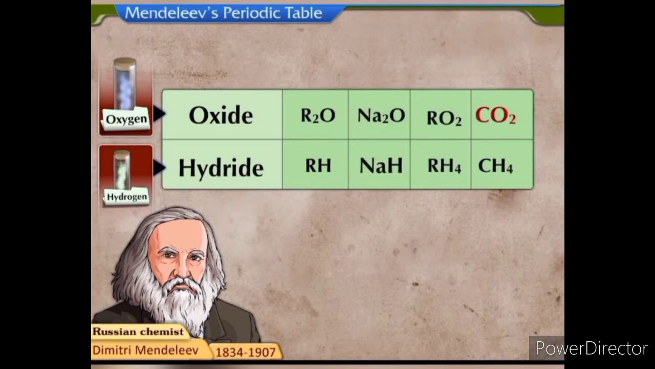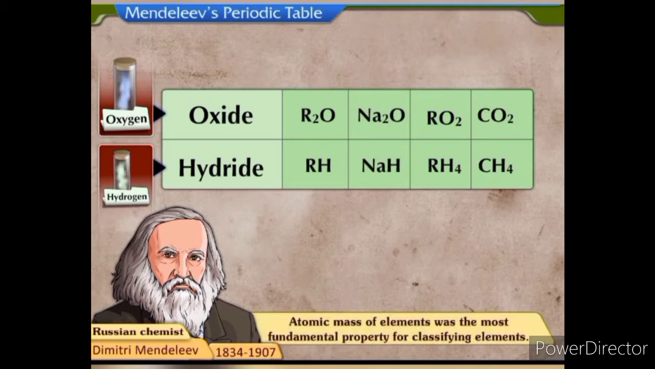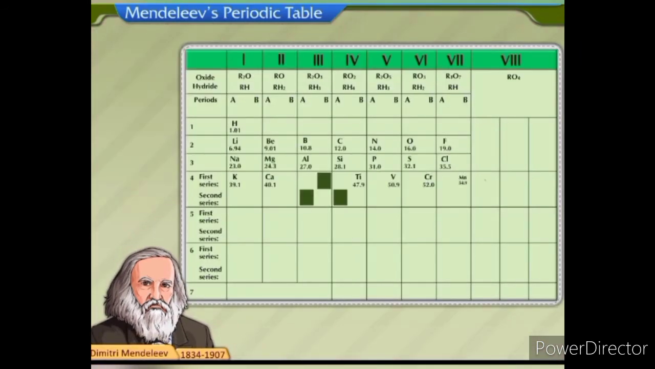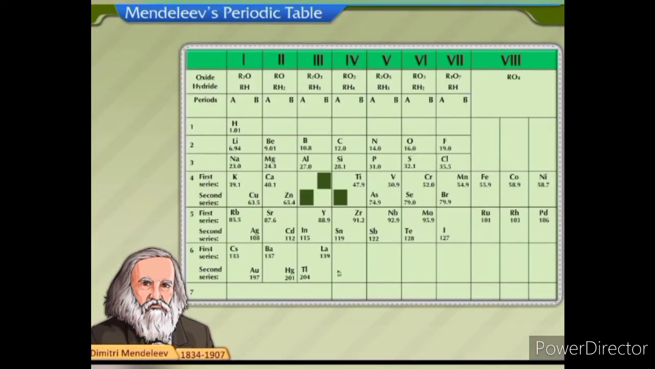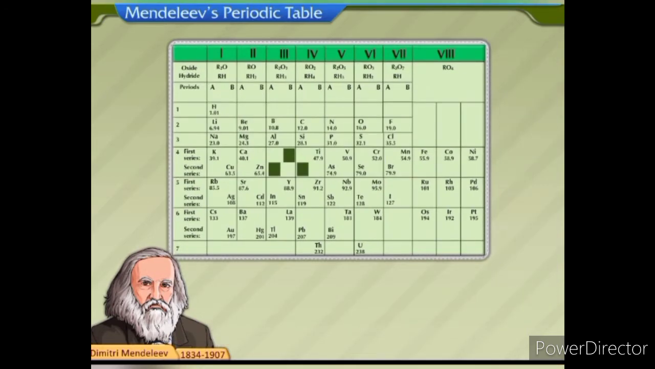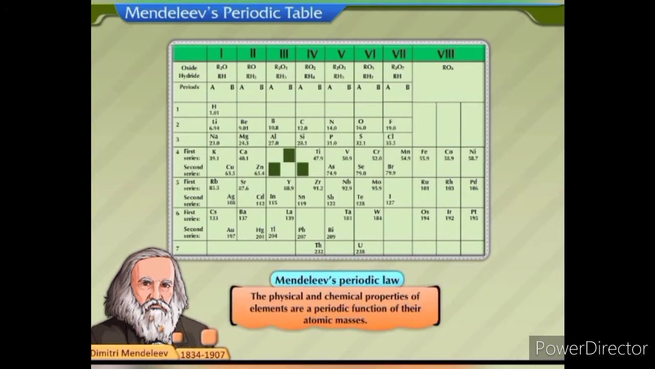He analyzed these compounds and came to the conclusion that the atomic mass of elements was the most fundamental property for classifying elements. Mendeleev arranged elements in the order of their increasing atomic masses and observed that elements having similar physical and chemical properties occur at regular intervals, or occur periodically. This observation was stated in the periodic law known as Mendeleev's periodic law. The law states that the physical and chemical properties of elements are a periodic function of their atomic masses.